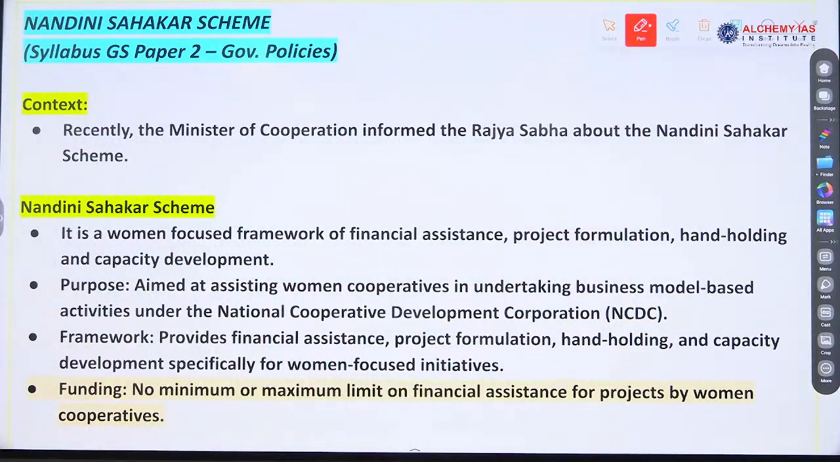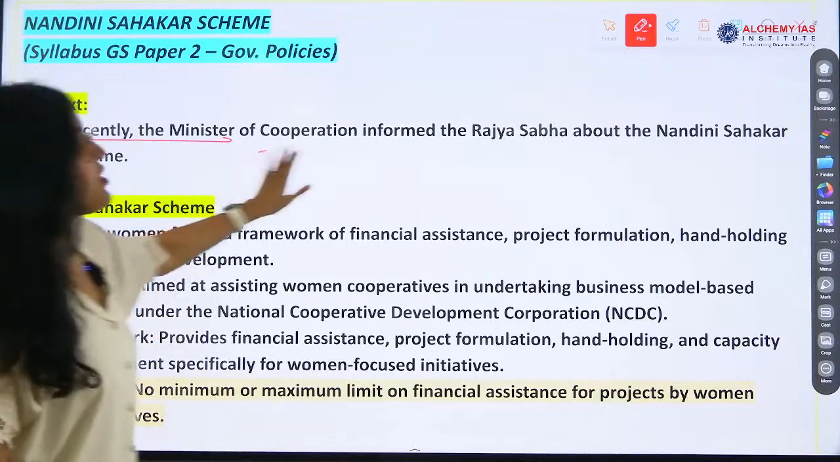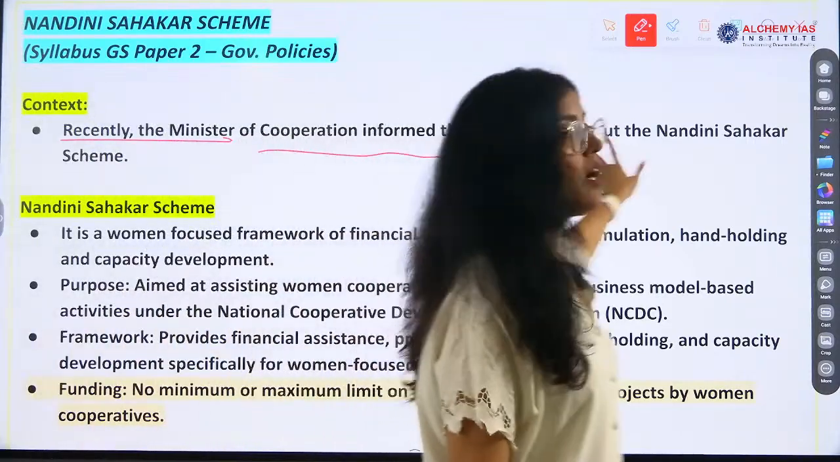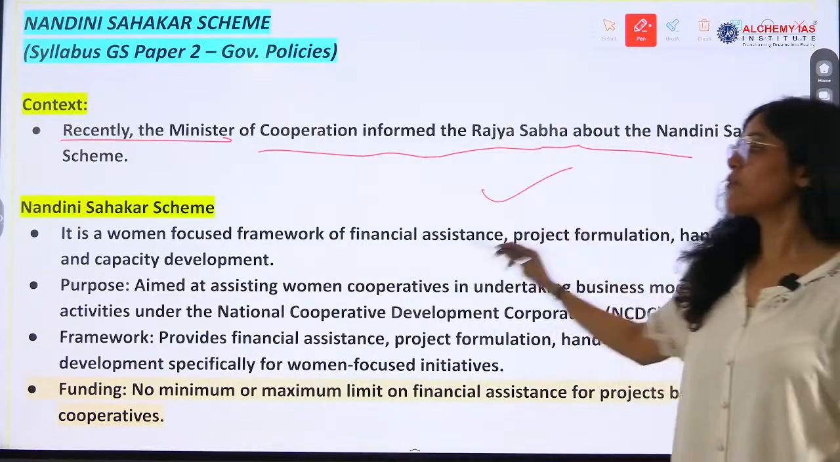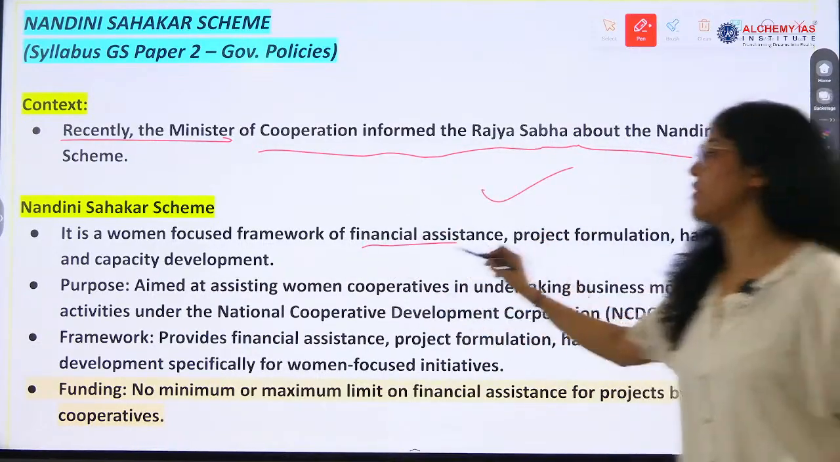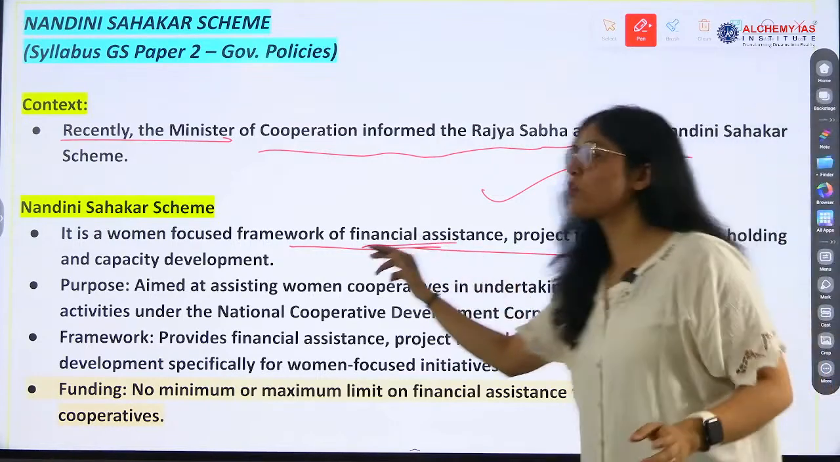Nandini Sahakar scheme. Recently, the Ministry of Cooperation informed the Rajya Sabha about the Nandini Sahakar scheme. So, what is the Nandini Sahakar scheme? We have to know it is a women-focused framework of financial assistance. Sahakar means assistant. Financial assistance will be provided to women.